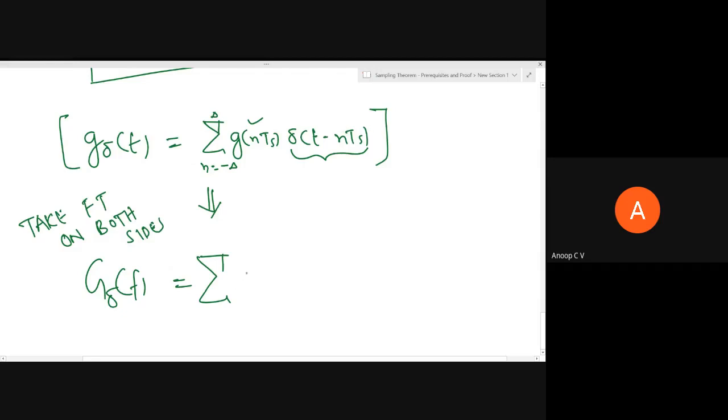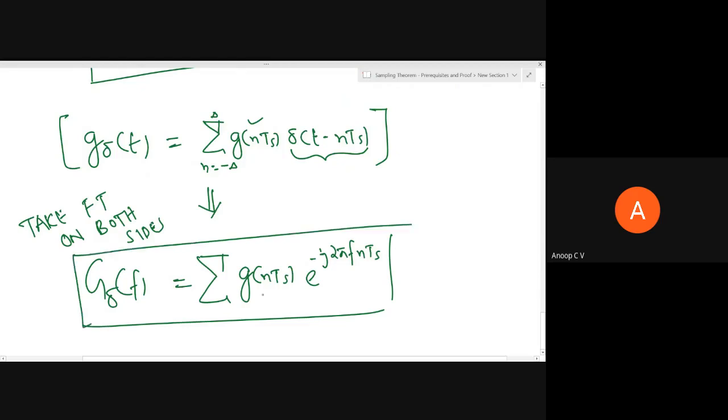So this will become g of n Ts times e power minus j 2 pi f n Ts. This expression is equivalent to the discrete Fourier transform of the sequence g of n Ts, n from minus infinity to infinity.